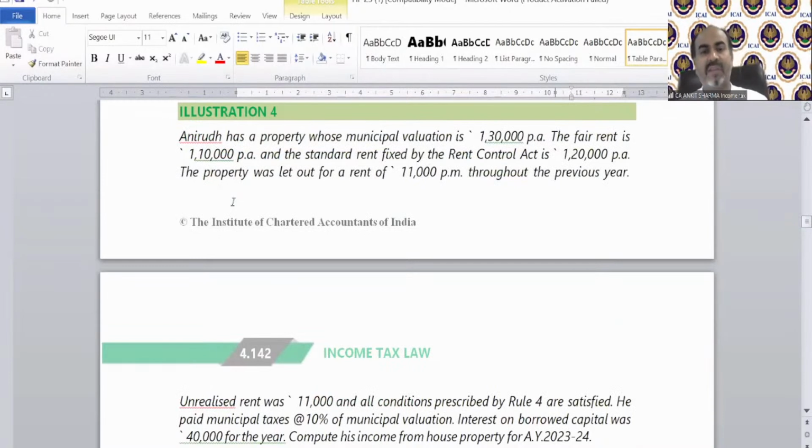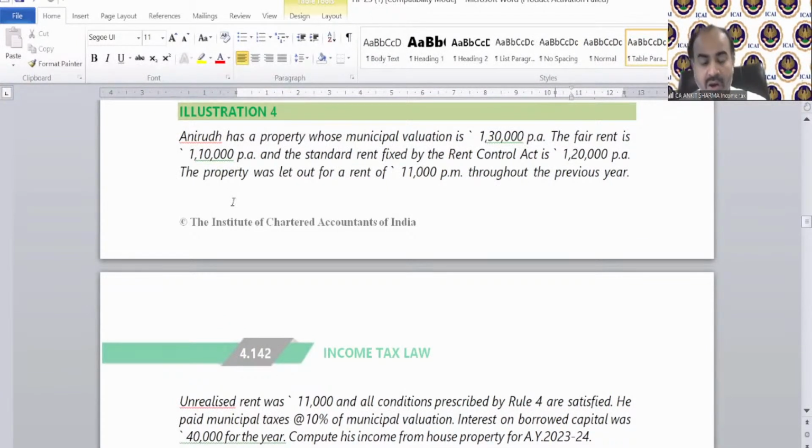Unrealized rent was 11,000 and all conditions prescribed by rule number 4, those conditions on which you can claim unrealized rent deduction, are satisfied. He paid municipal taxes 10% of municipal valuation.